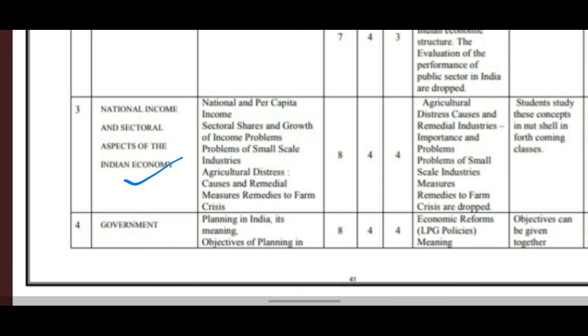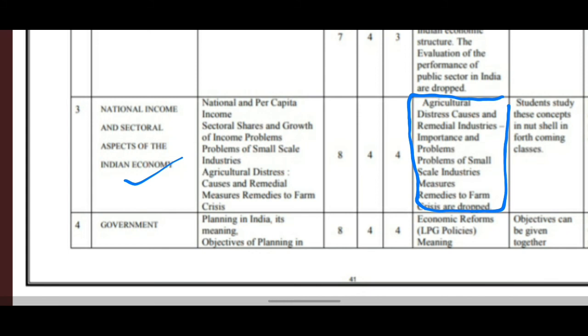Here in that, agricultural distress, causes and remedies, industries importance and problems of small scale industries, measurements and remedies and crises are dropped. Students can study these concepts in a nutshell in the forthcoming classes.